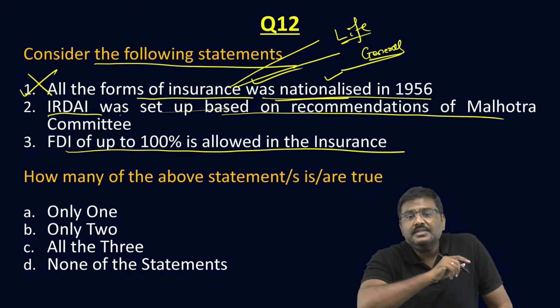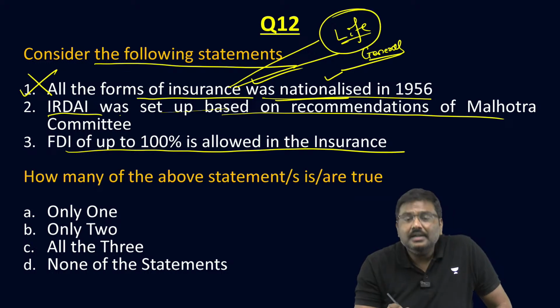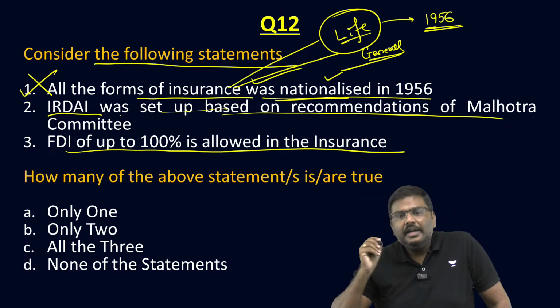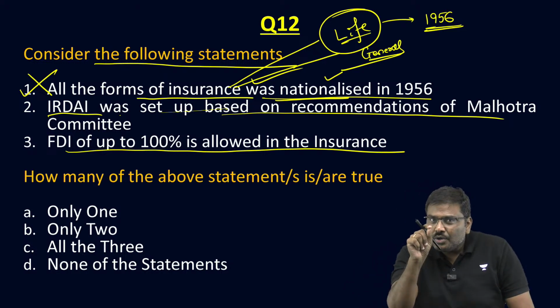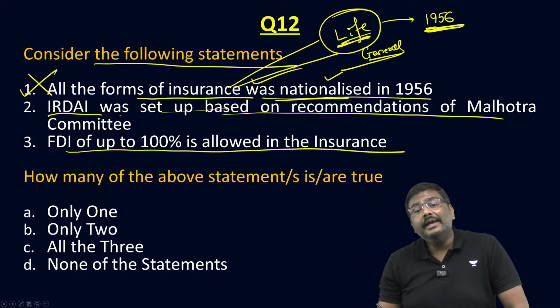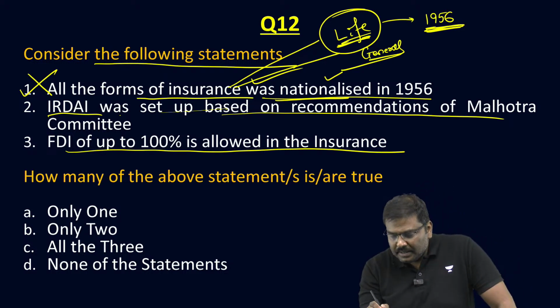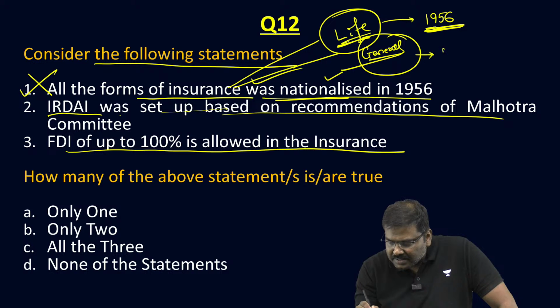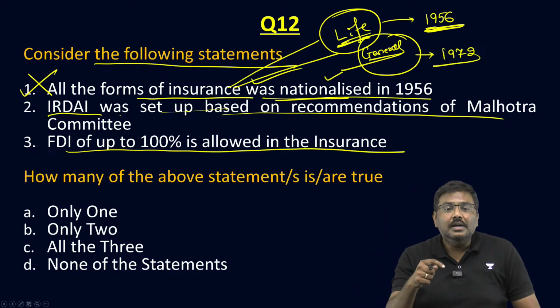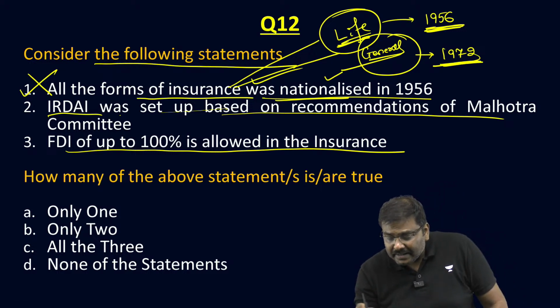The life insurance segment was nationalized in 1956. Remember the years also. They can ask you this. The life insurance was nationalized in 1956. The general insurance was nationalized in 1972.